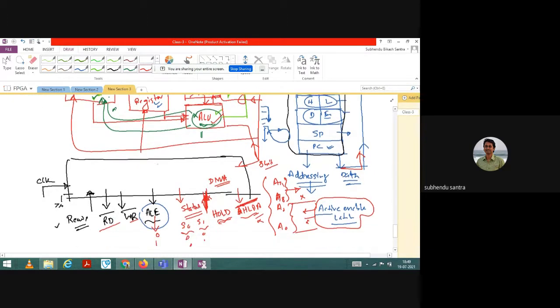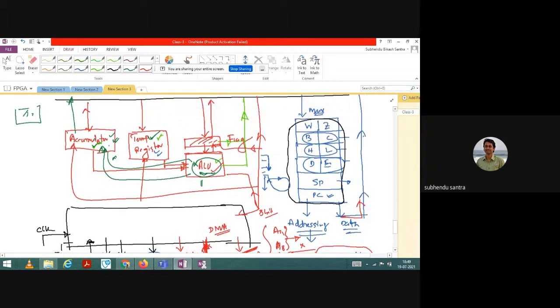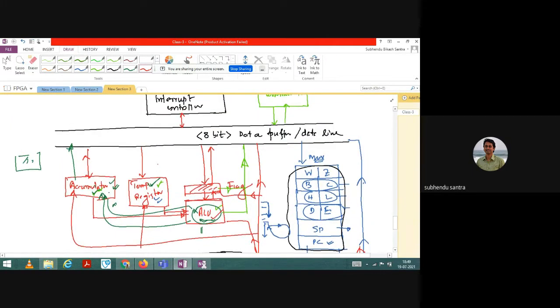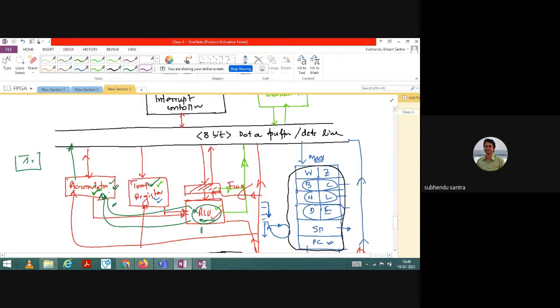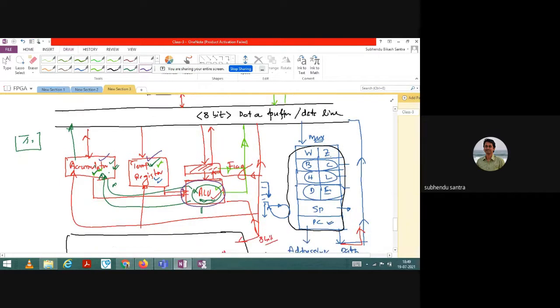Now you can see a lot of things here are complex, and a lot of things are bad as well. It has a very computationally inexpensive unit, which is the ALU. The ALU cannot do a lot of complex tasks. Even the memory pointing operation is difficult. We can take help of the temporary register, which is not good. The accumulator has to store the previous result, which is required, but unfortunately the structure is not a good one. Another problem is that less memory is available. Only an 8-bit data buffer is present.